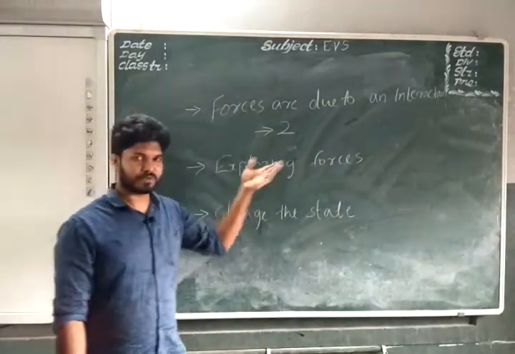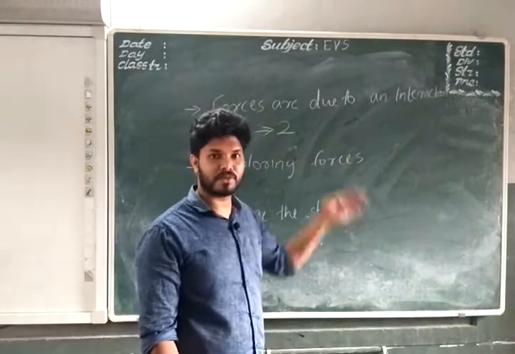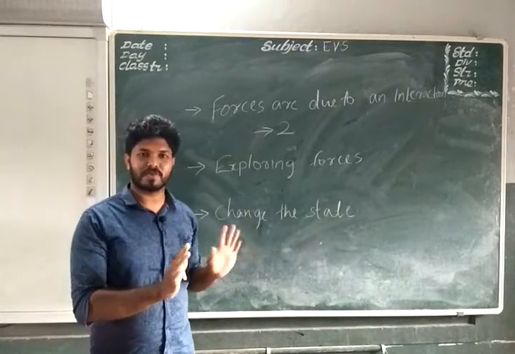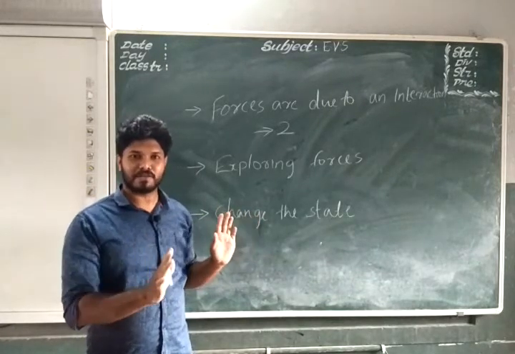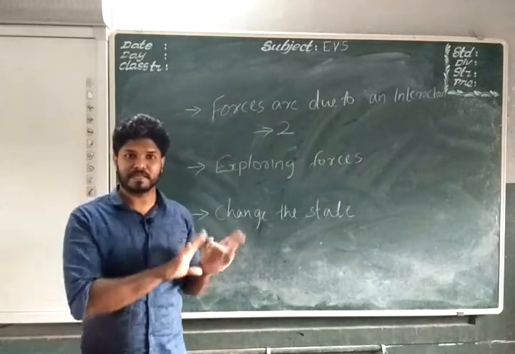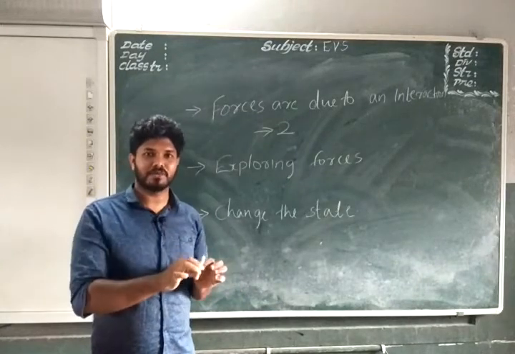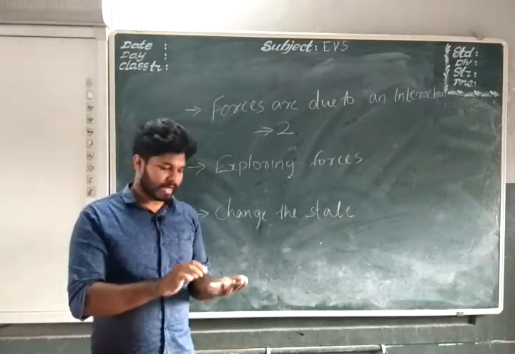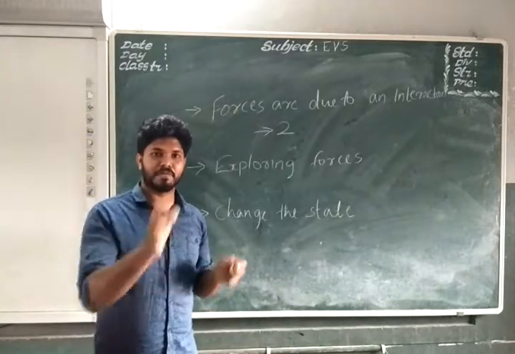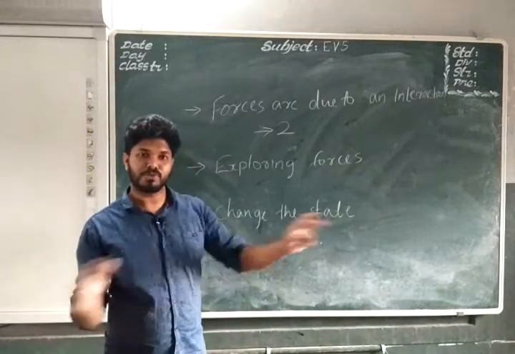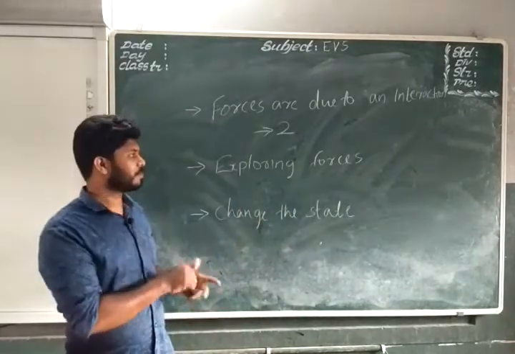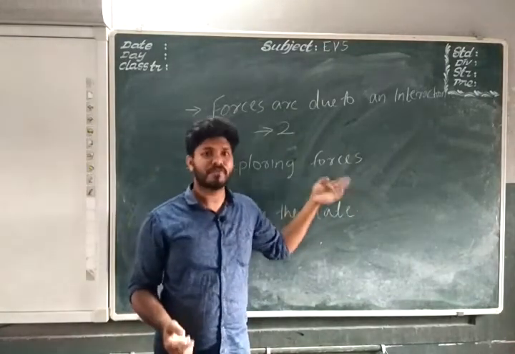Now coming to the second topic, exploring forces. That's why I told you it's very easy. Just simple logic. We need 2 things for an interaction, isn't it? And forces are also like that. They are only possible with the help of a second thing. For a single thing, there is no force acting on it. If you are acting a force on something, there will be 2 things, either a human being or an object, or 2 objects, or 2 human beings, any 2 things for a force to act upon. Now we can discuss more about forces.